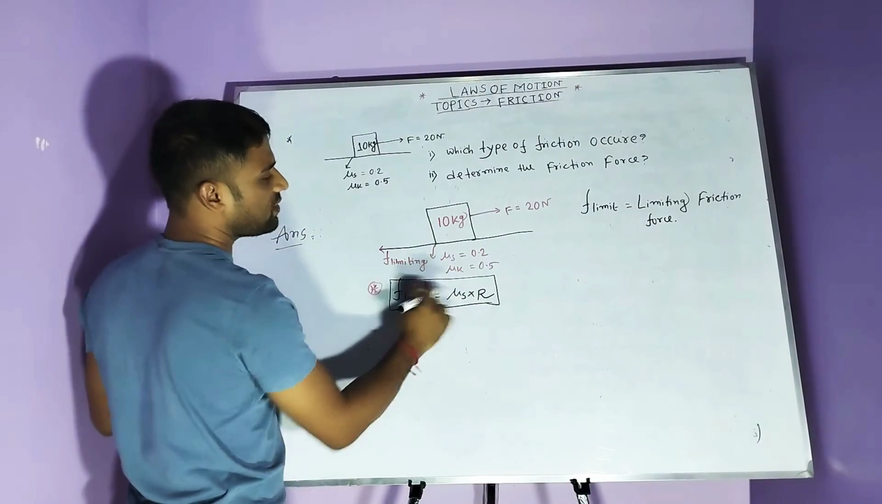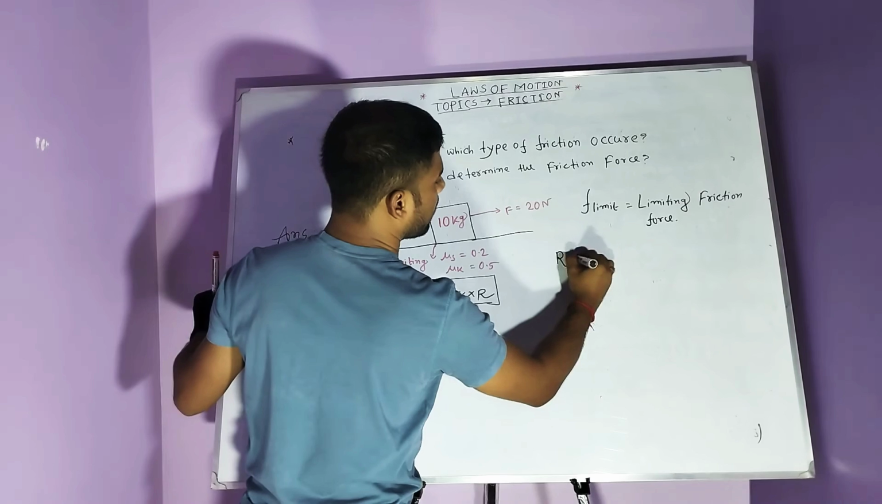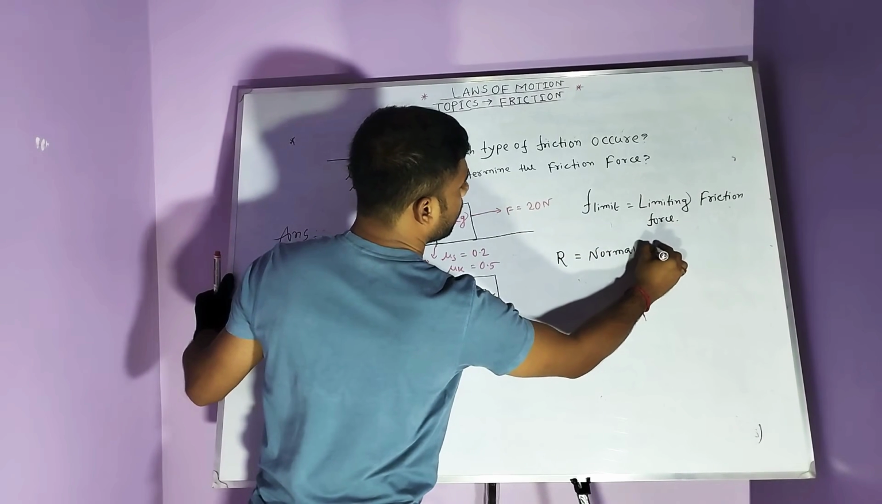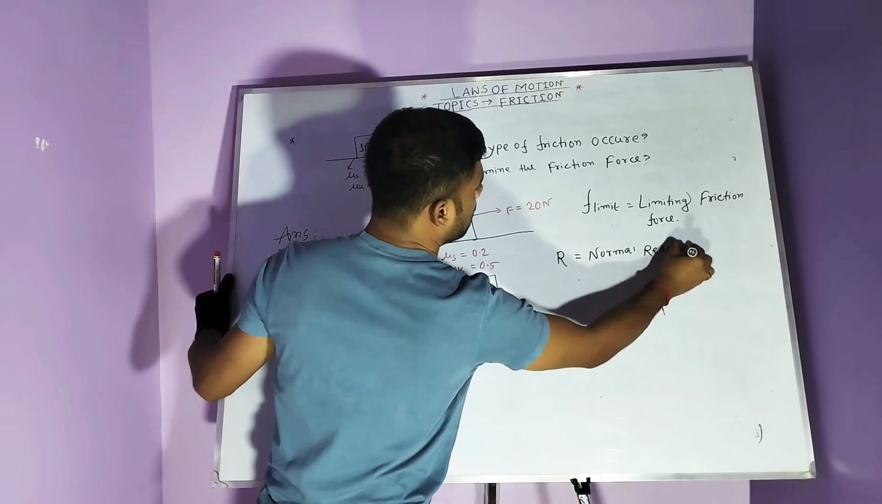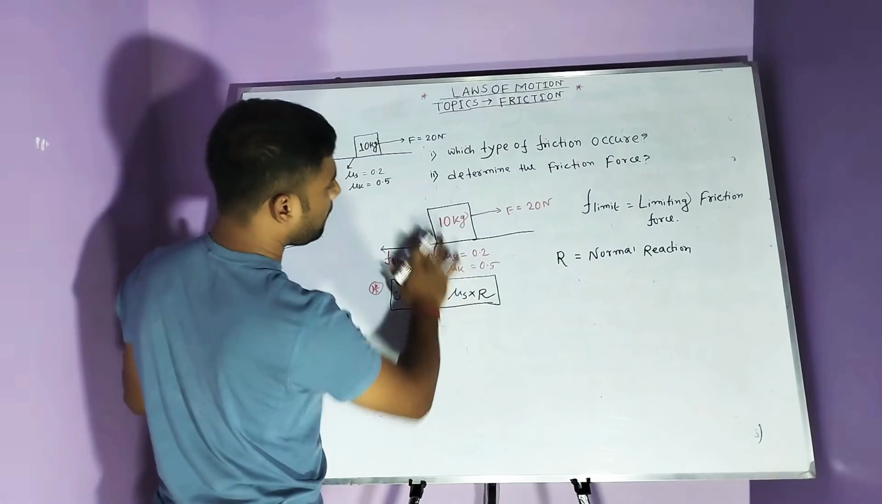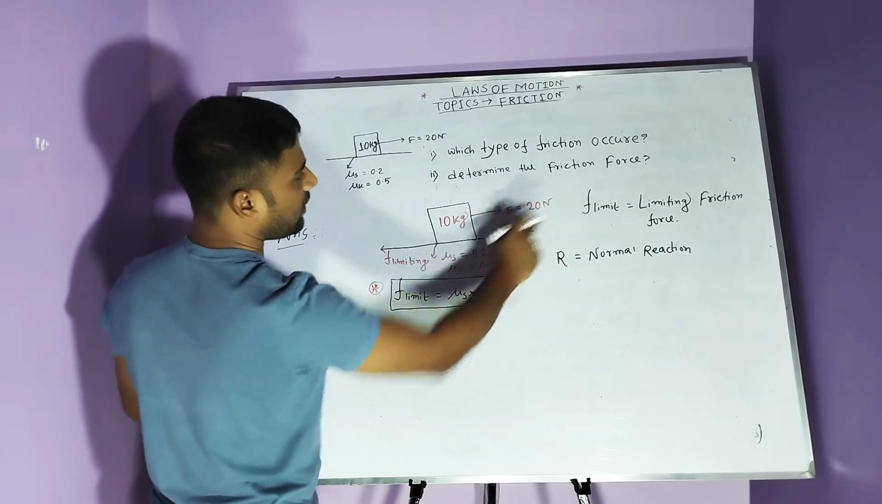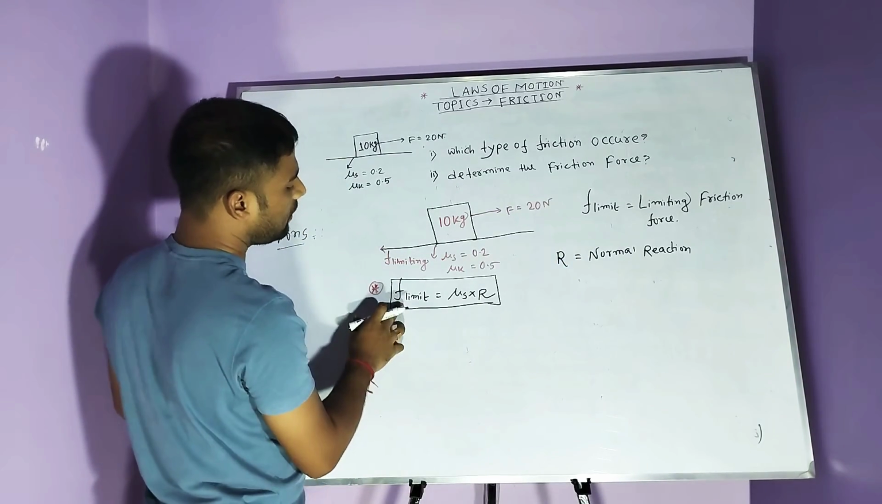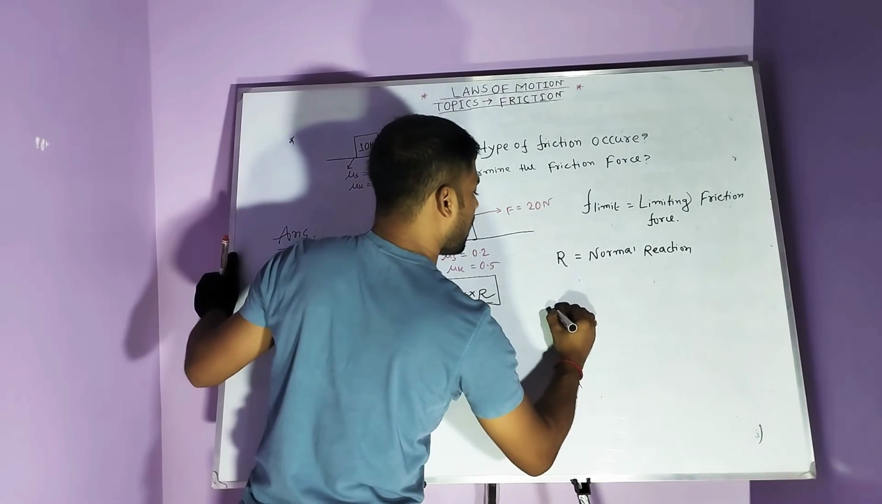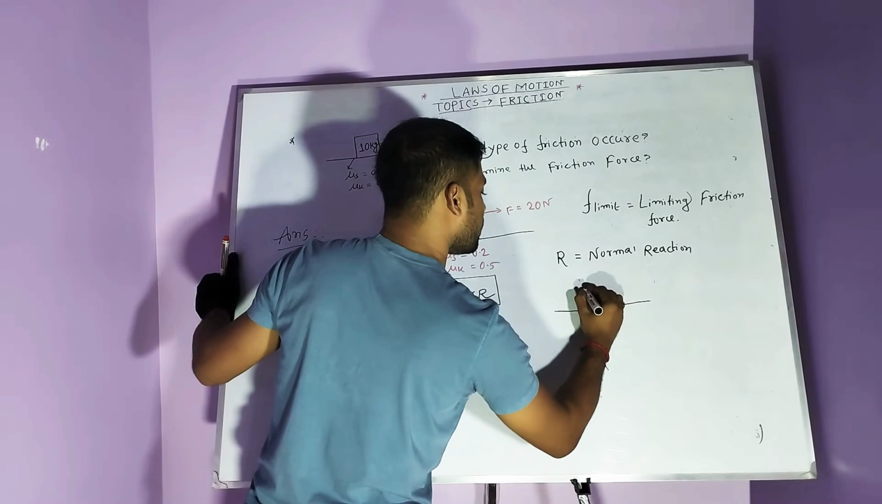What is the formula of F limiting? Mu s into R. What is R? R is the normal reaction. This is the data supplied. R is the normal reaction, F limiting is the limiting force of friction, and the formula is mu s into R. Then what is the R value? What is the value of the normal reaction?